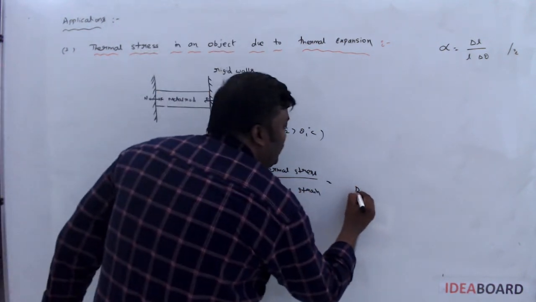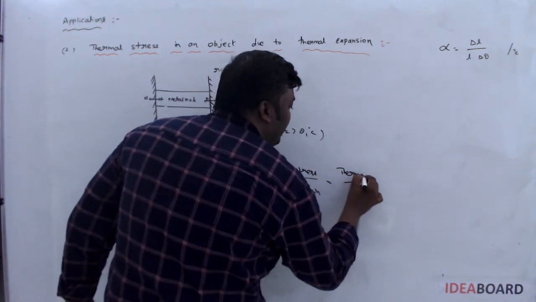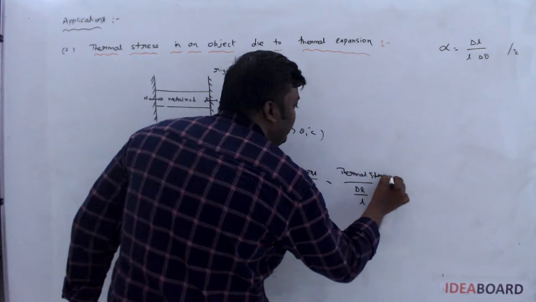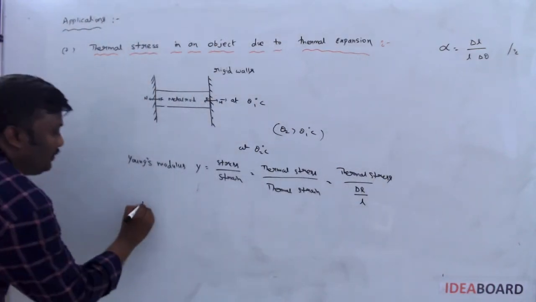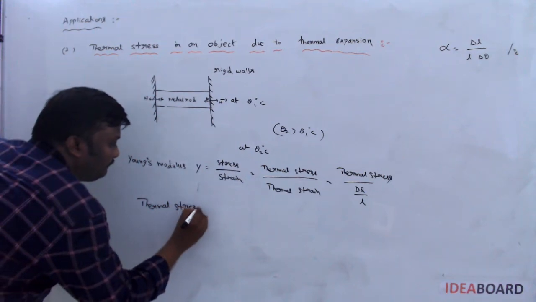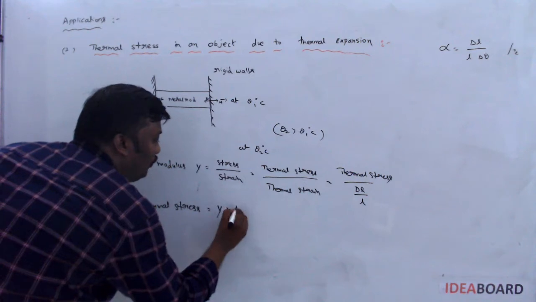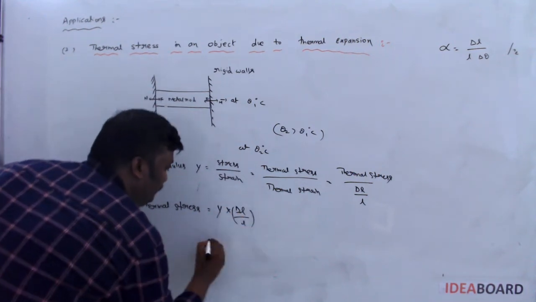Strain means change in length by original length, and the question is asking thermal stress. So what is the formula for thermal stress now? Thermal stress is equal to Y into delta L by L.